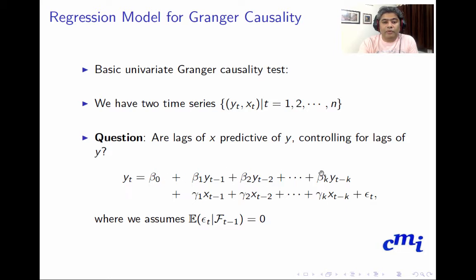Up to this point, this part of the model is the autoregressive model of order k. Then there is an additional part: gamma 1 xt minus 1, gamma 2 xt minus 2, up to gamma k xt minus k, plus epsilon t, where we assume the expected value of epsilon t given Ft minus 1 is equal to 0.